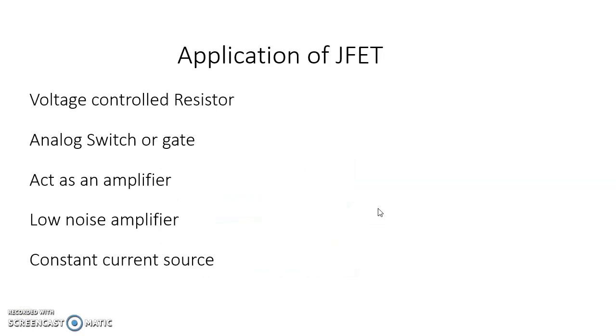If you want to use a JFET as a resistor, you have to operate the device in the ohmic region. If you want to use a JFET as an amplifier, you have to operate the device in the saturation region. The condition for operating in the ohmic region is |VGD| should be less than |VP|. The condition for operating the device in the saturation region is |VGD| should be greater than |VP|. Normally, in the saturation region, the drain current ID can be calculated using the formula ID equals IDSS times (1 minus VGS by VP) whole squared.